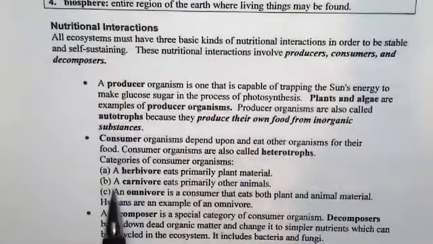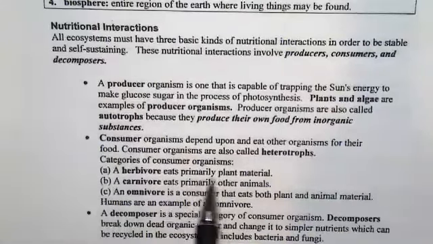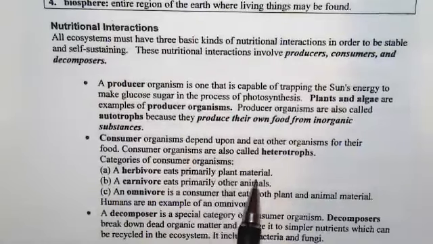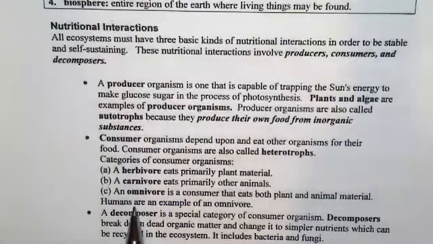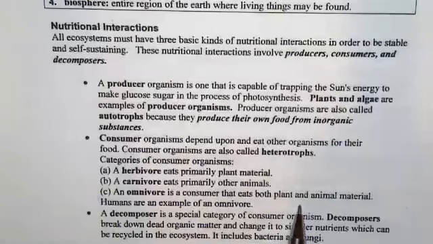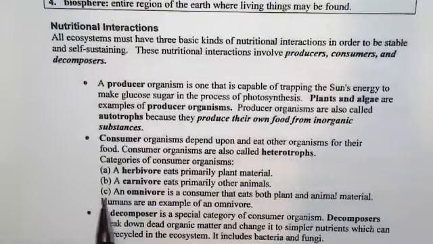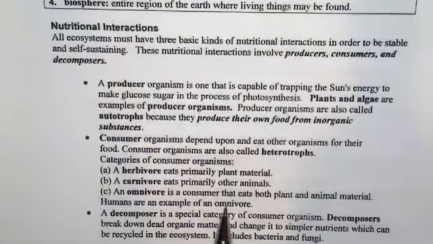And we can break this down to herbivores that eat primarily plant material, carnivores that feed on other animals, and omnivores that feed on both plants and animal material. Okay, so an example of omnivores would be human beings, because we eat both plants and animals.